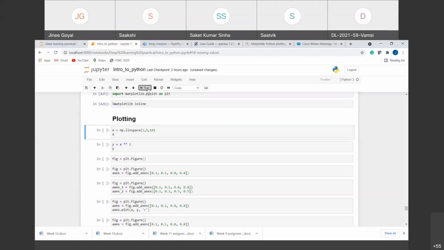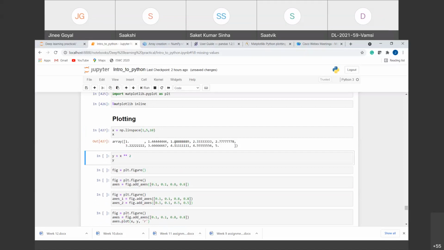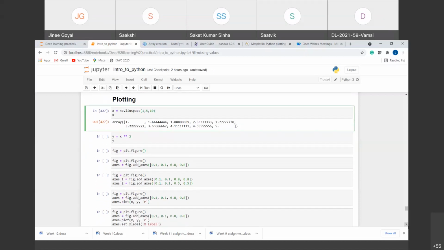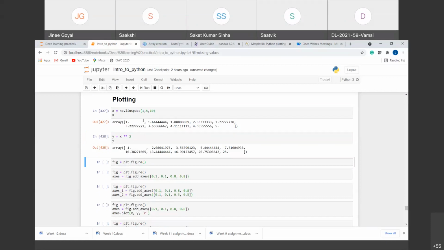So if we run this, you can see all the numbers are linearly spaced. And sorry, 5 is included here, right? In linspace. And I'm creating a y which is x square, right? It is just the square of x.